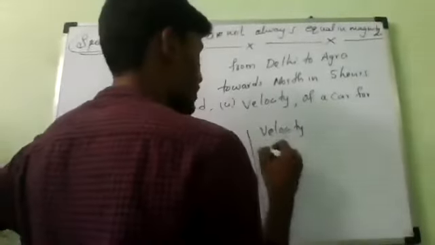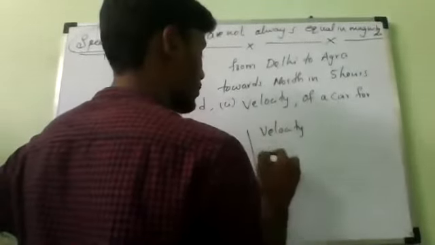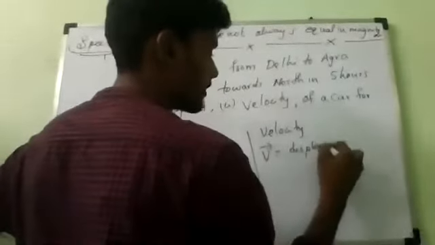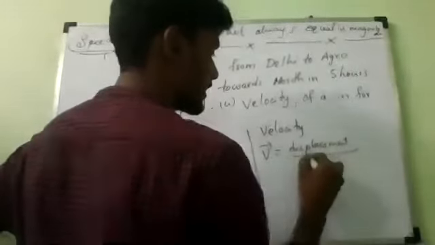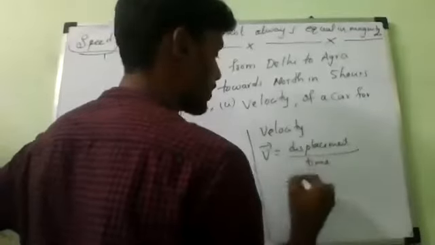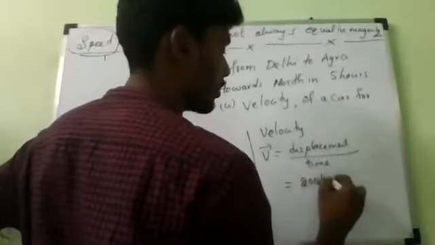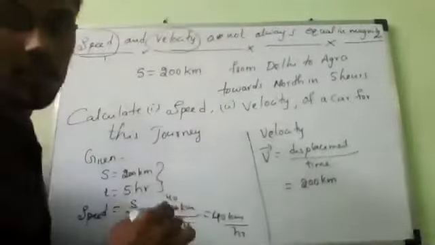Now velocity. What will come? Velocity is equal to displacement divided by time. So displacement is equal to how much? 200 kilometers, in which direction?